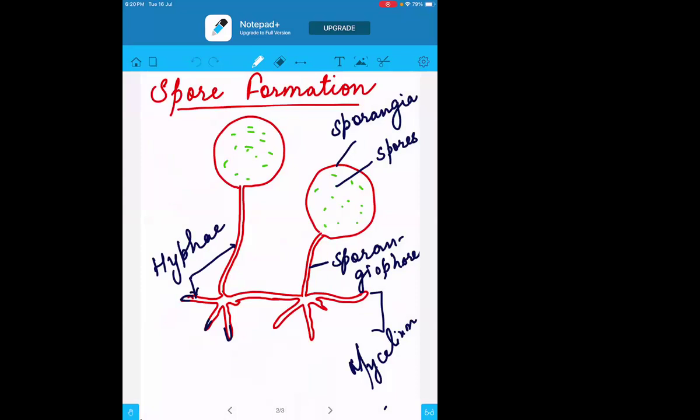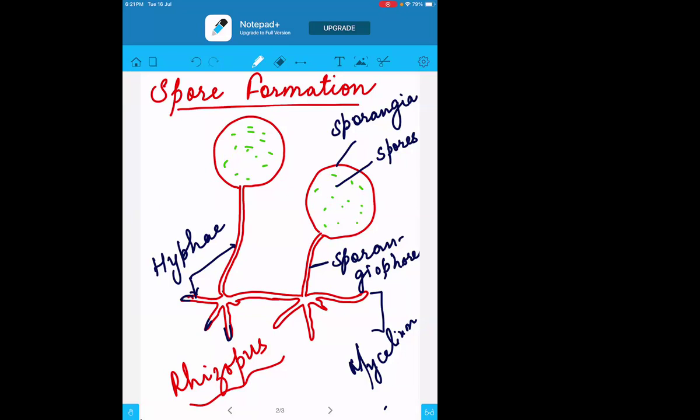Okay, so this is the basic structure of the rhizopus. I'll just write this. This is rhizopus. We call it bread mold. Now here, what happened when the condition becomes favorable? What condition do they require? They generally need the humid condition, or the wet condition, or the moist condition. That is a favorable condition for them. They need basically the water.